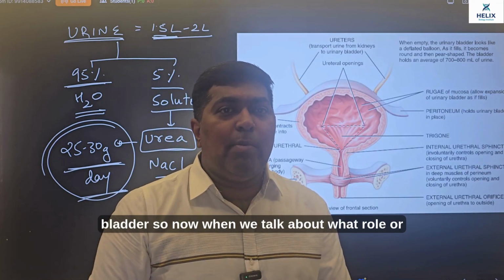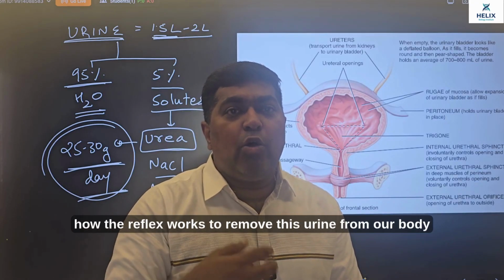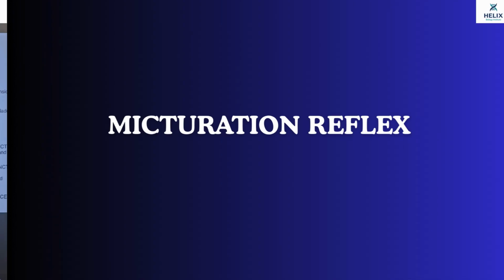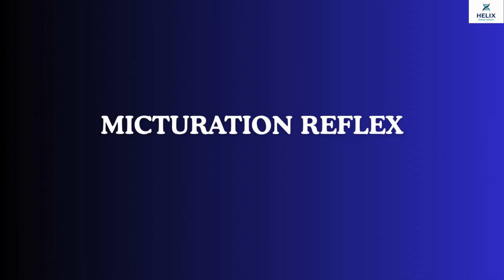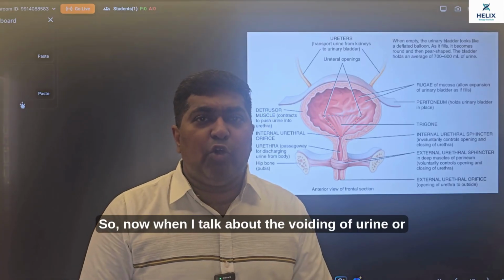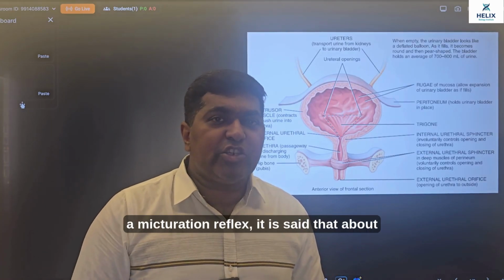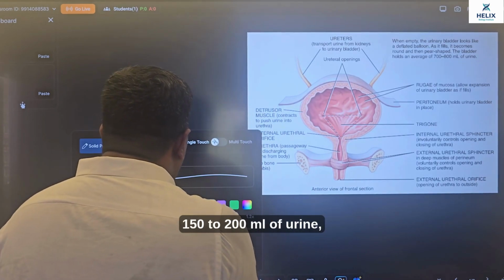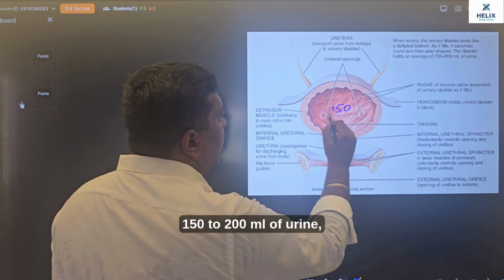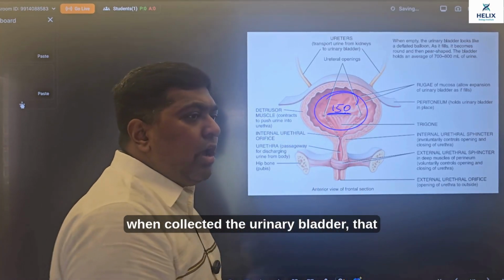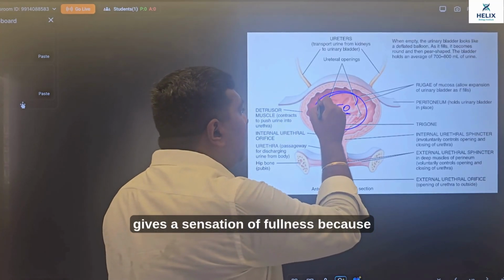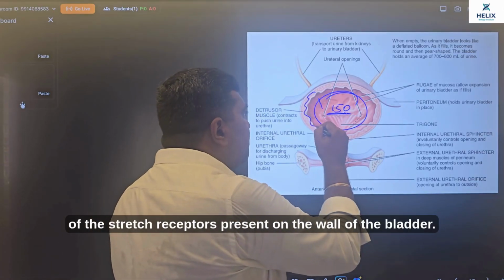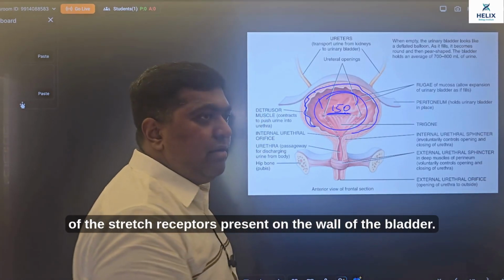So now when we talk about how the reflex works to remove this urine from our body. So when I talk about the voiding of urine or the micturition reflex, it is said that when about 150 to 200 ml of urine collects in the urinary bladder, that gives a sensation of fullness because of the stretch receptors present on the wall of the bladder.